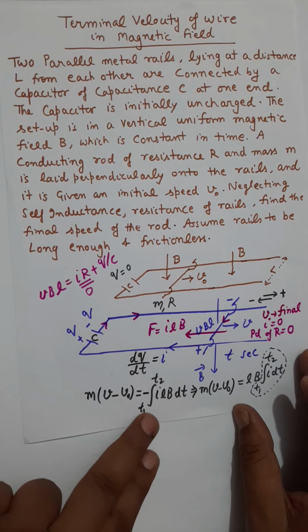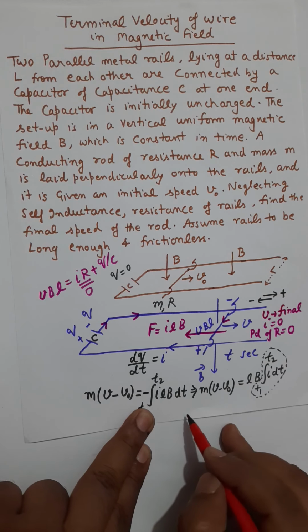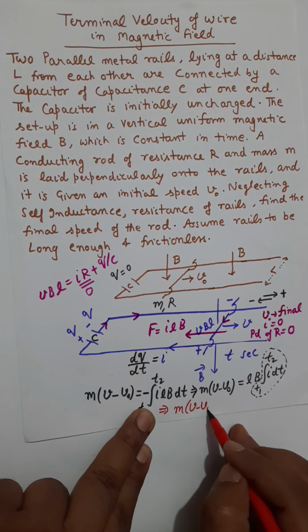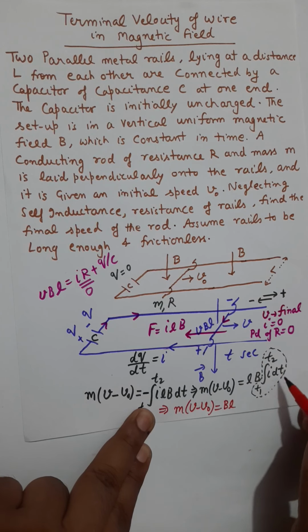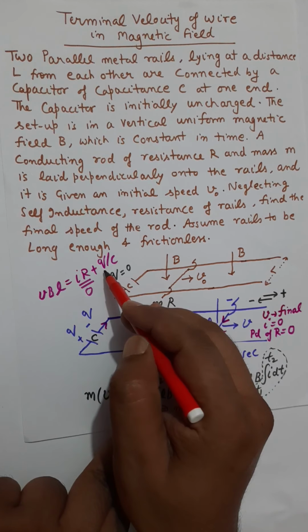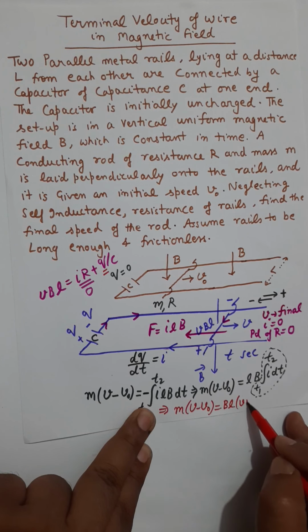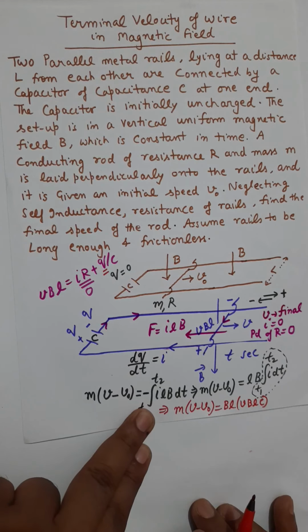So finally, I will not simplify, but I can write this equation as m(V minus V naught) on the left side is B times L times the integration of I dt, which is the amount of charge, and the amount of charge from this statement will be VBL times capacitance.